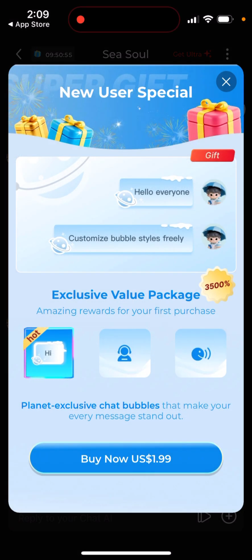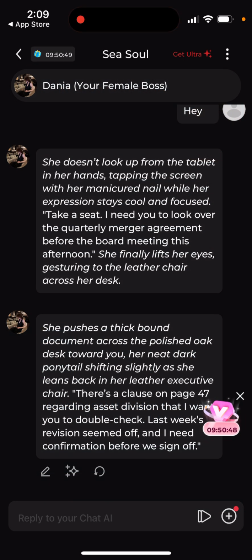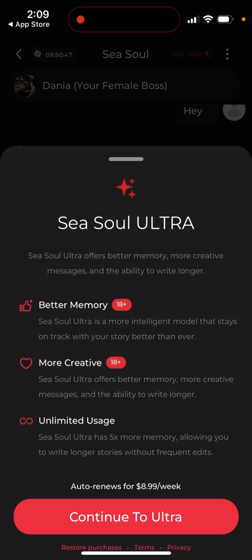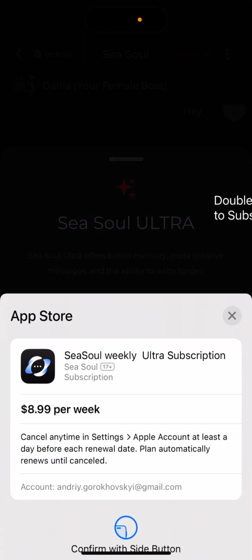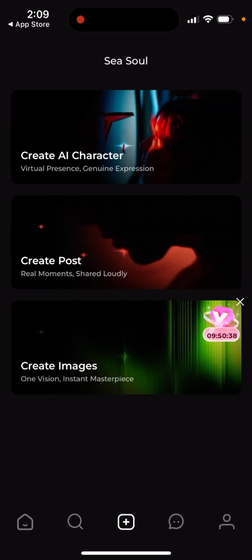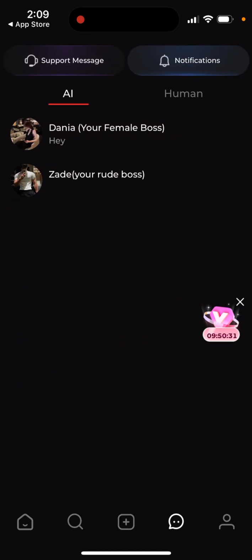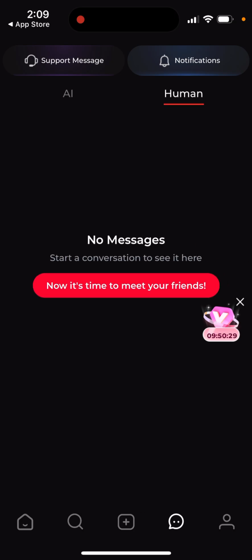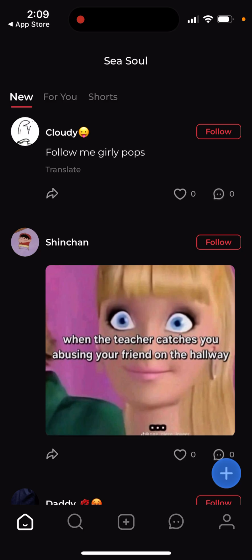So there is some new user special for your first purchase where you can also get some gifts. You can also get ultra, better memory. Again, you can just upgrade. Then you can create your own AI character, create your own post, create images. Then you see your chats, you see support in here. And then also you can just find some friends.